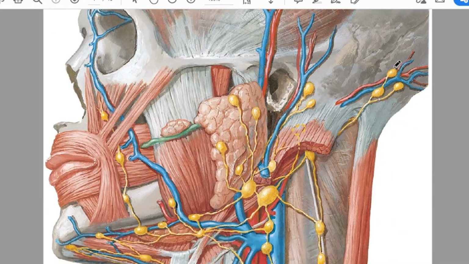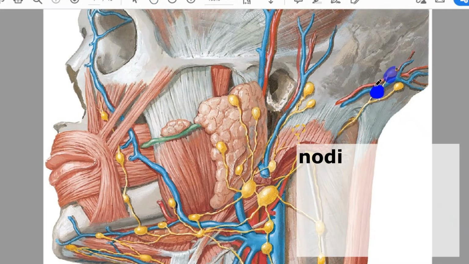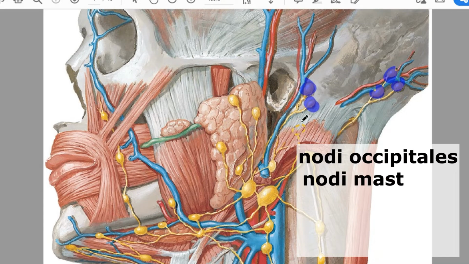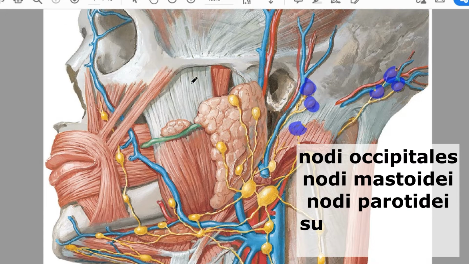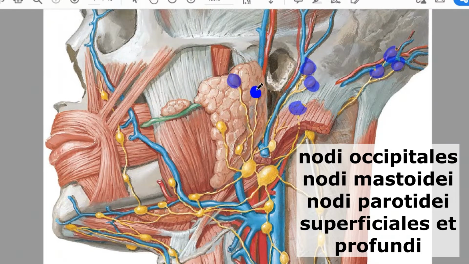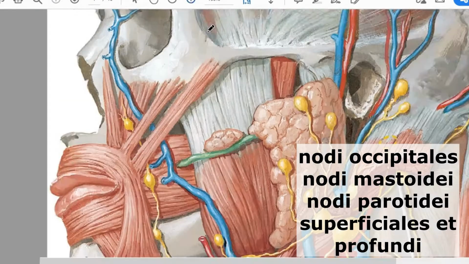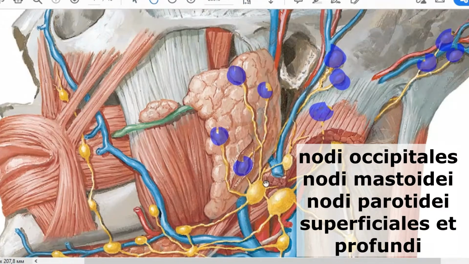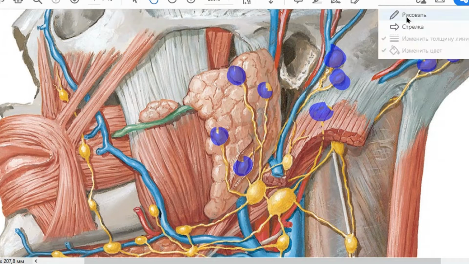You have nodi lymphatici occipitalis, occipital lymph nodes that lie next to a vein. You have nodi lymphatici mastoideae at the level of the mastoid process. You have a lot of lymph nodes in the parotid gland, named nodi lymphatici parotidei superficialis, and here you can see nodi lymphatici parotidei profunda, deep inside the parotid gland.